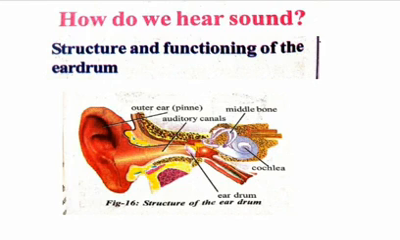It contains three small bones. They are malleus, incus and stapes. They magnify the sound vibrations. The stapes transmit the vibrations to the membrane of the oval window.